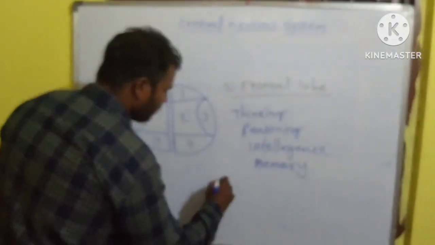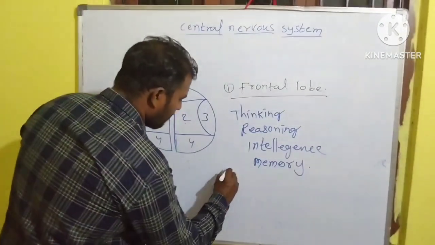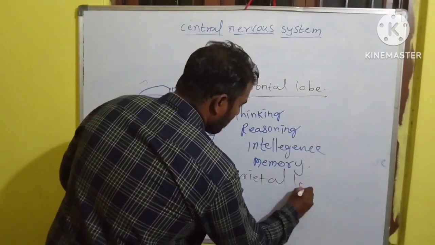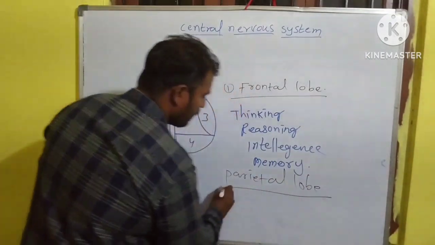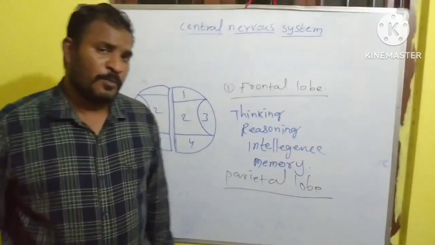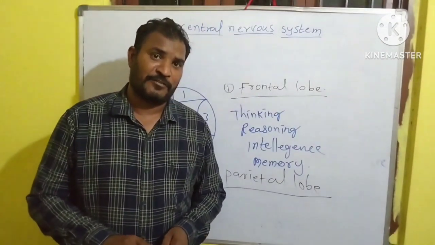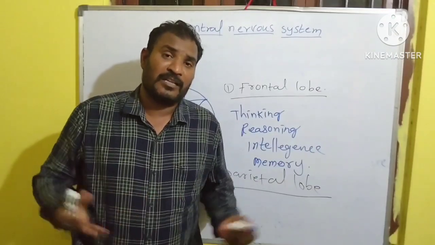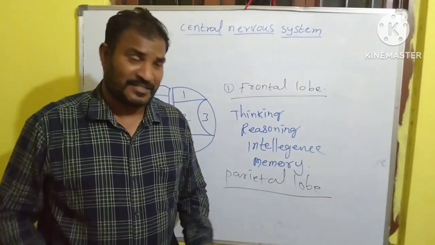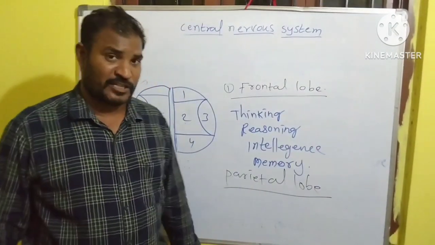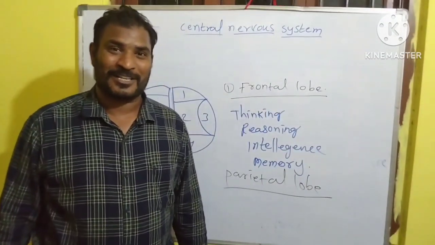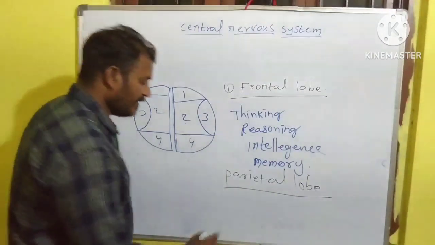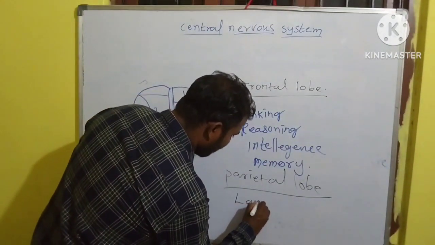The parietal lobe helps in analyzing information for language interpretation, and all the information about language is analyzed inside the parietal lobe. It also produces the responses regarding language activities.